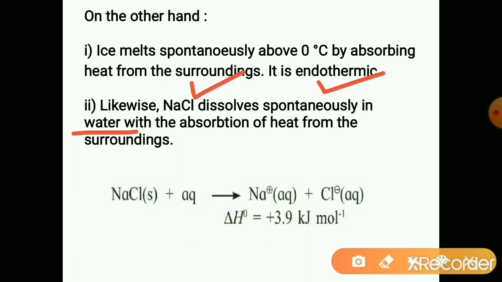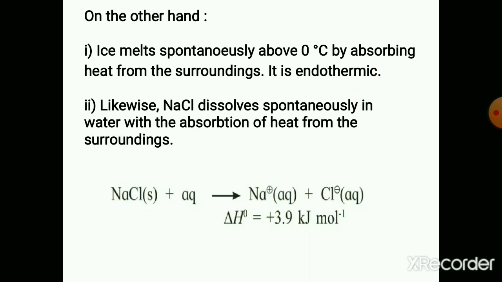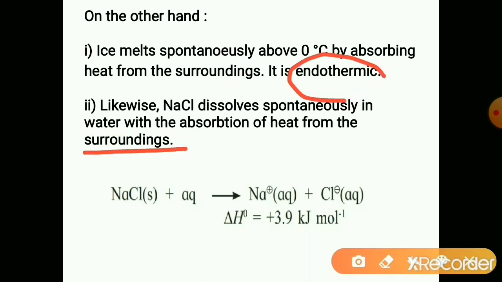But it dissolves with the absorption of heat from the surrounding. This process is also endothermic, as it absorbs heat from the surrounding. But both these processes, being endothermic, are spontaneous. So here we cannot conclude that energy is the suitable factor to decide the spontaneity. From energy alone, we cannot decide the spontaneity of a process. We need some other factor.